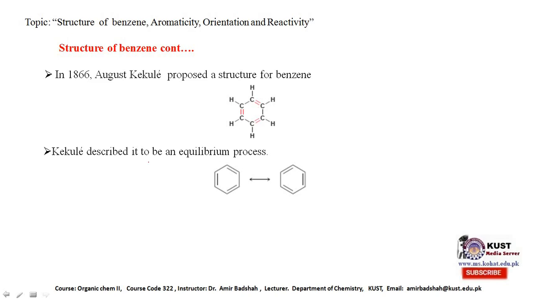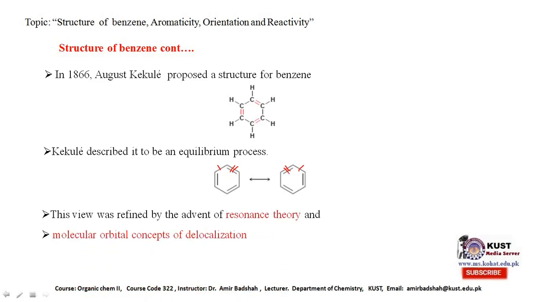Then Kekule described this as these two structures being in equilibrium. Here, if this bond is single, then in this structure it is double. If in this structure this bond is double, then in this structure this bond is single. This view is further refined, meaning that the double bond sometimes behaves as a single, sometimes as a double. It means it is in between them.